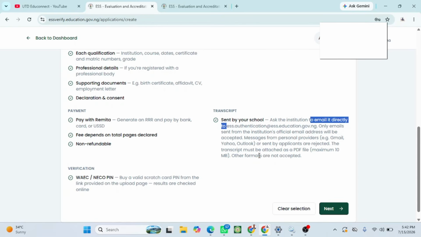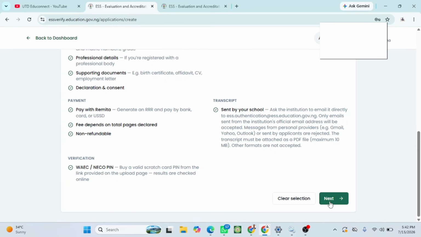So before you submit your application, make sure you can easily contact your school registrar. Inform them that the ministry requires them to send your transcript directly from the official school email address or university email address to the ministry email. Without this verification, the authentication request may be delayed or may not proceed. So after uploading all your documents, you can visit your school and ask them to send your official transcript directly to the ministry email address. This is the email address.